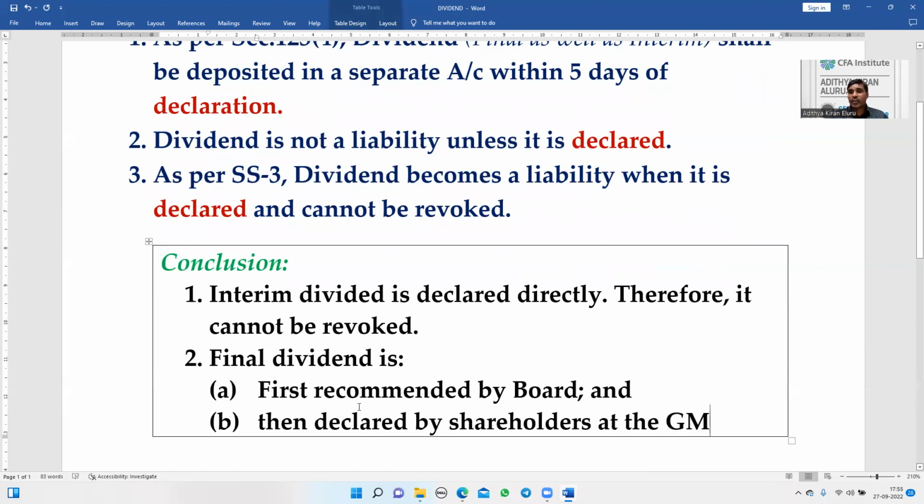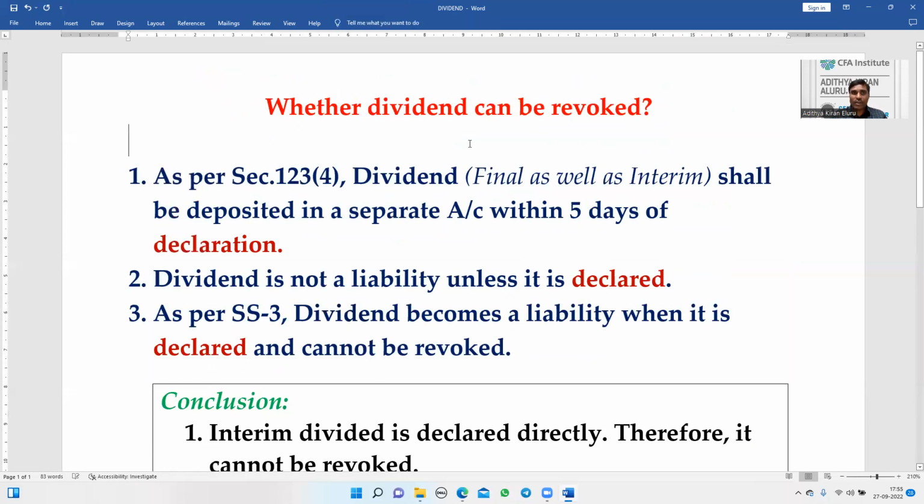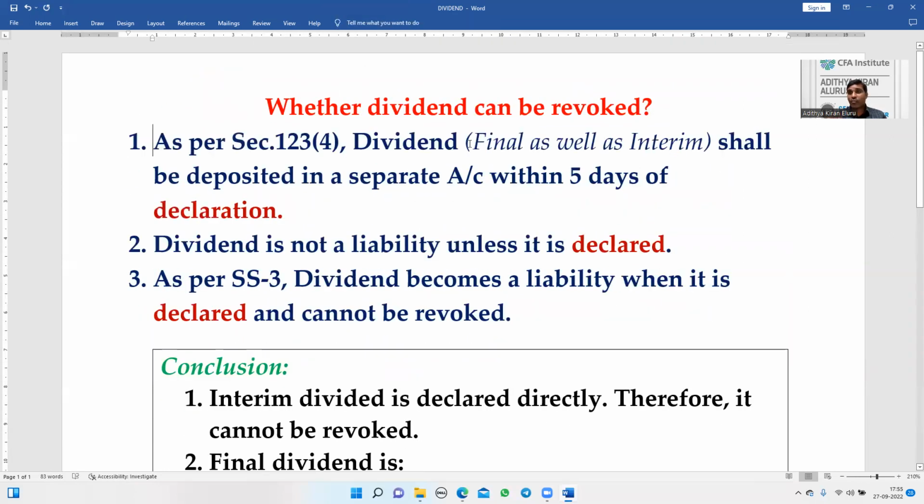Since there are two stages here, the dividend becomes a liability only when it is declared at the general meeting. So after the first stage, that means after recommendation by the board and before declaration, there is a chance of revocation. What the secretarial standard says and what the provision says: the provision says we have to deposit the dividend in a separate bank account within 5 days of declaration.